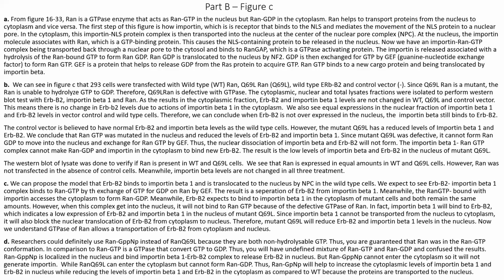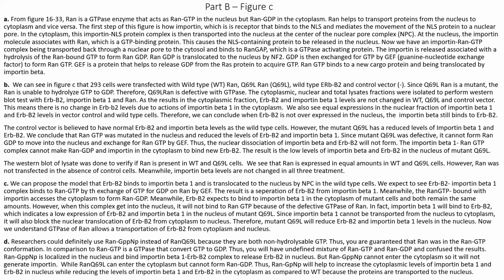So we see that RAN is expressed in equal amounts in wild type and Q69L cells. However, RAN was not transfected in the control cells. Meanwhile, the importin beta level is not changed in all three treatments of the cells. And from the results, we can propose a model that ERBB2 binds to importin beta 1 and is translocated to the nucleus by the NPC in the wild type cell, the NPC I mentioned earlier.